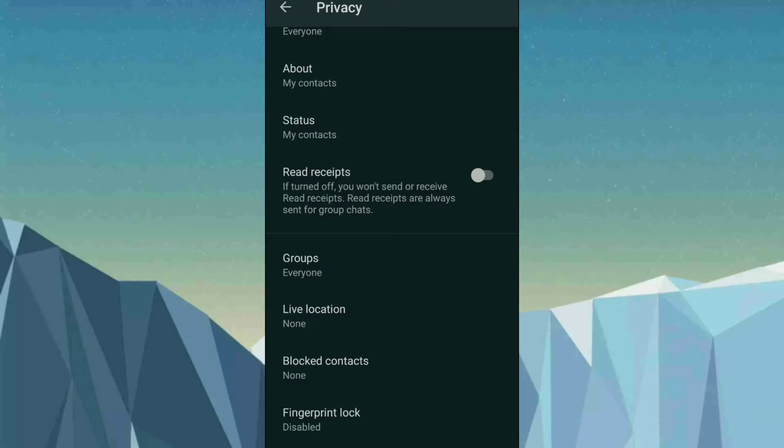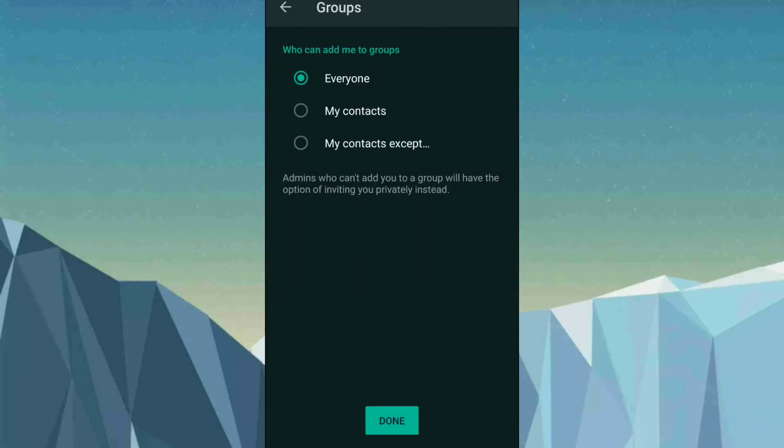First of all, Groups. You can manage your groups here. If you keep it on Everyone, anyone can add you to any group, so it is better to keep it on My Contacts. My Contacts means only people who have your number saved can add you to a group.